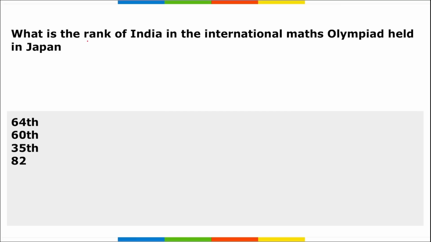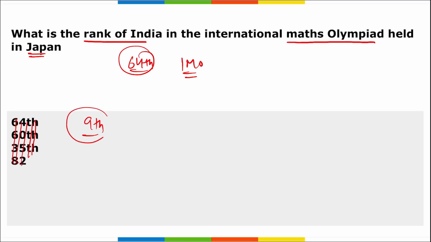Next, what is the rank of India in the International Maths Olympiad that was held in Japan? So, in the 64th edition of the IMO, what is the rank of India here? Among these, none of the ranks is mentioned here. It is the ninth rank of India, right? So India finished at the ninth position in this 64th edition of the International Maths Olympiad, right?